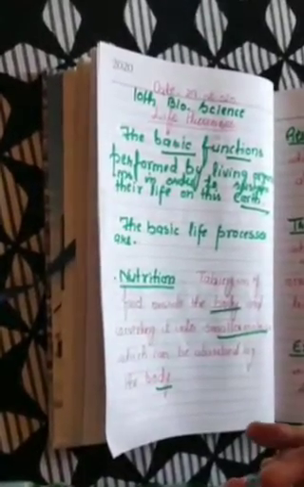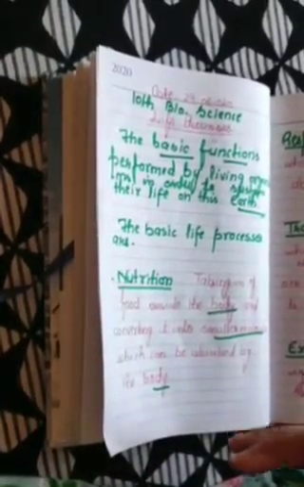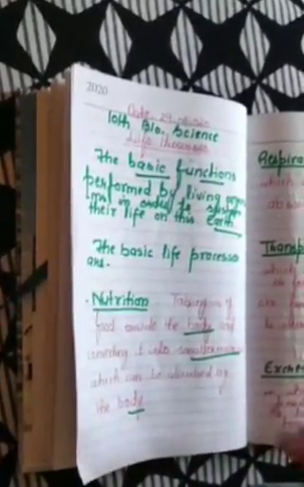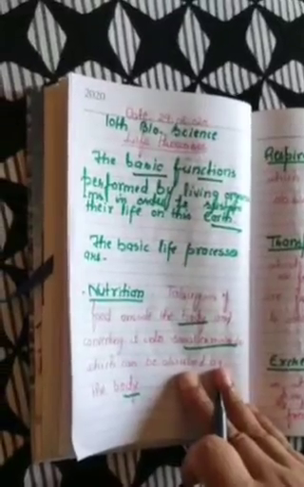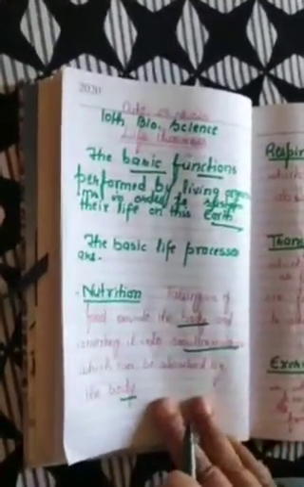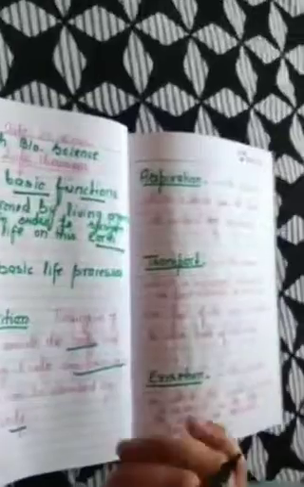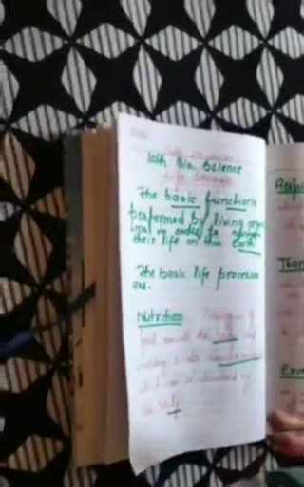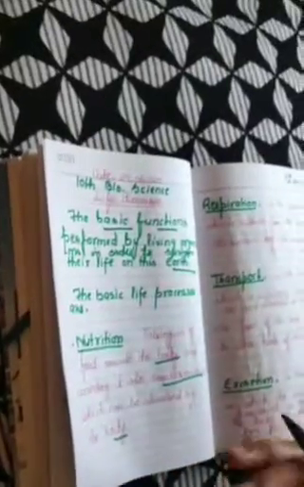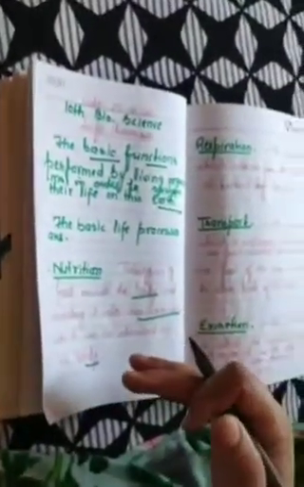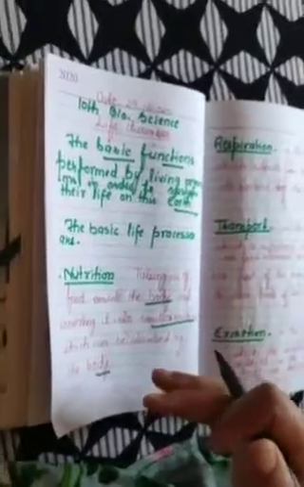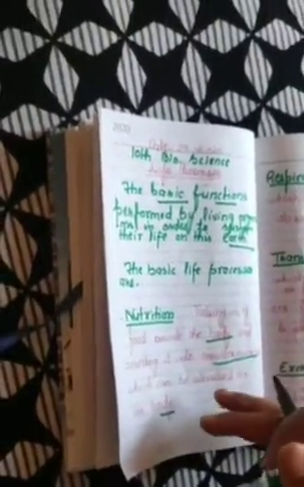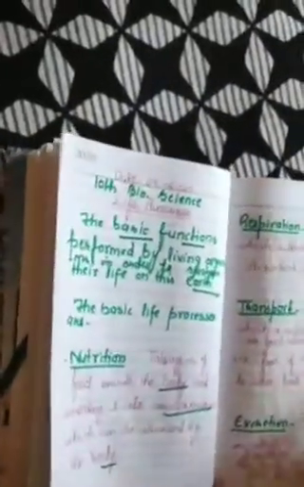This means taking enough food and utilizing it for various functions. That is what is known as nutrition. And this also includes the process of digestion, and there are different systems by which these functions are carried out in the body of living organisms.